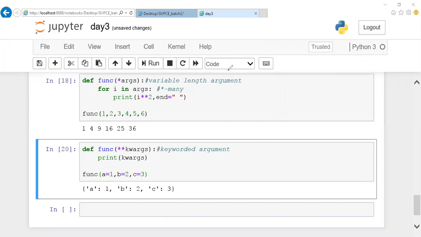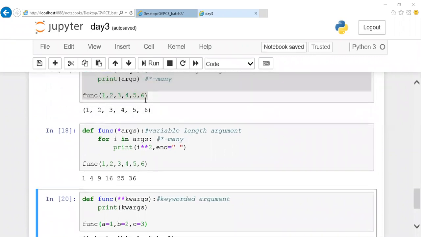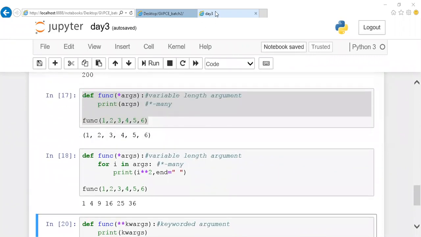One is where you are taking a single value, right? Here I'm trying to print that args as such. So what happened is it is taken as a tuple. Here I'm taking a tuple and separating one by one value and doing some calculation. That is the reason it is not a tuple. These are separate values. I'm taking it as a tuple, I'm separating it here. You can notice here. Some may have a confusion: here it is a tuple and here why is it not a tuple?